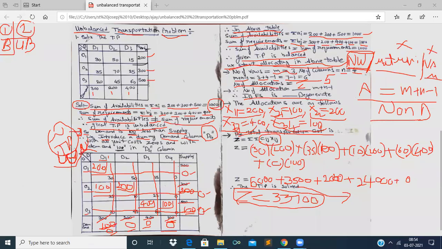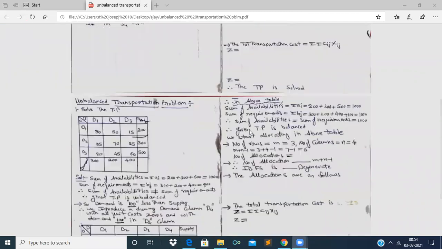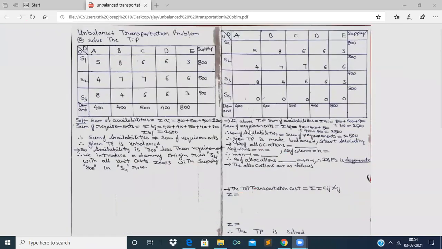So now let us move on to the next problem, in which we find the deficiency in supplies. Now I will clear all these drawings. Now I will take you to the next problem. It is problem 1 and it is problem 2. Now I will start the problem.